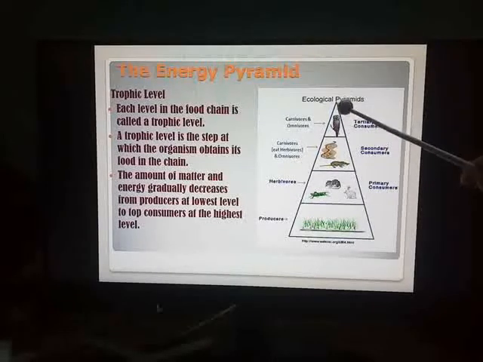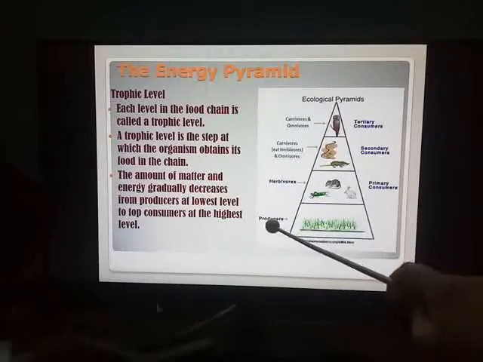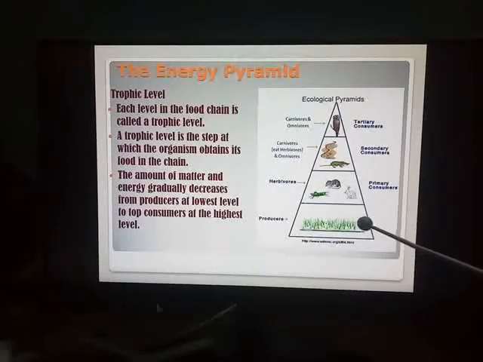This is a representation of an energy pyramid. At the lowest level, you can see the producers. This is nothing but the kingdom of green plants which prepare their own food with the help of sunlight by the process of photosynthesis.